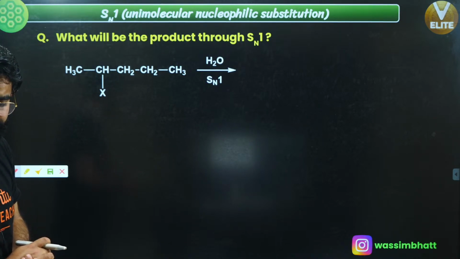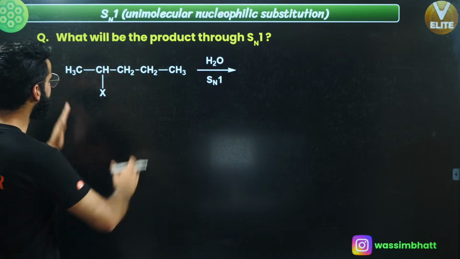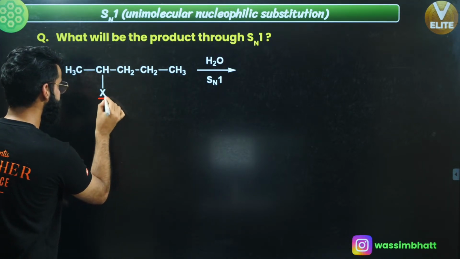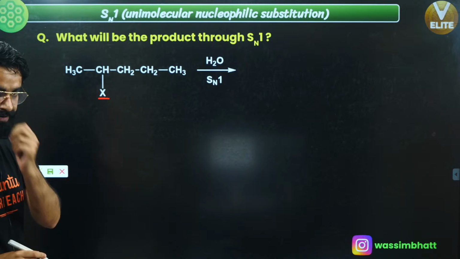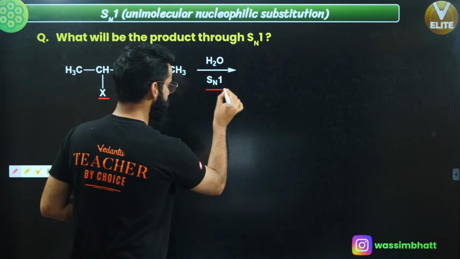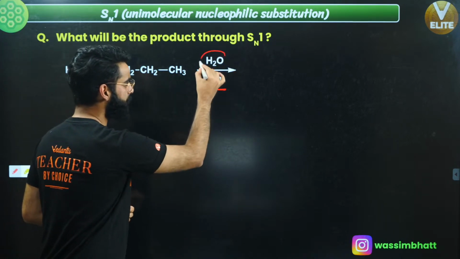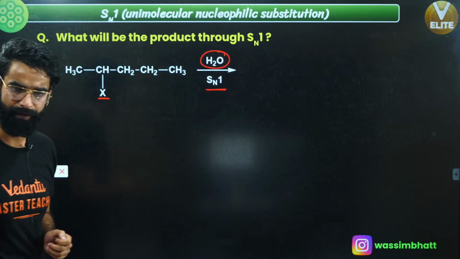See guys, over here I have taken an alkyl halide. This is basically your alkyl halide. This is your halogen attached with the carbon. Now, what am I going to do? I'm going to show you the SN1 mechanism over here, and the solvent which I've taken is again the polar protic solvent, that is water.